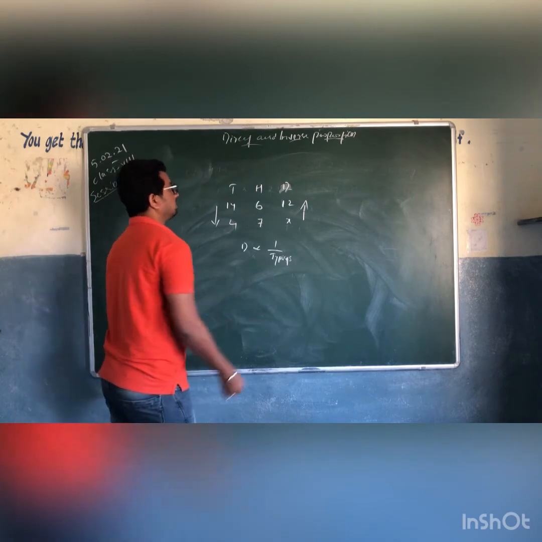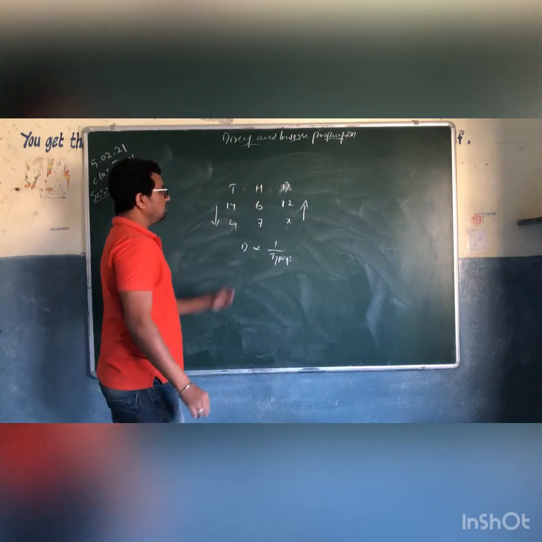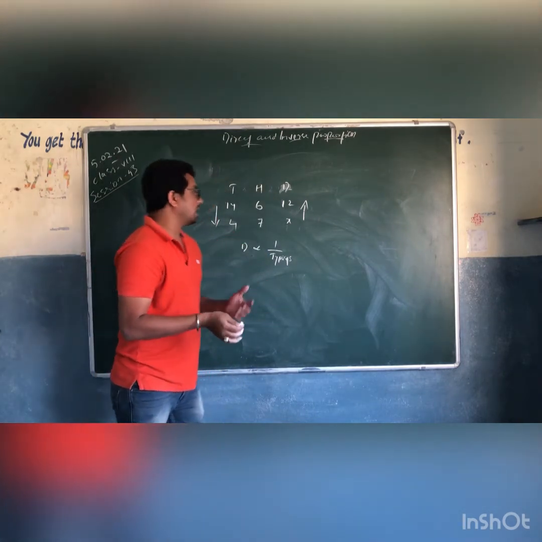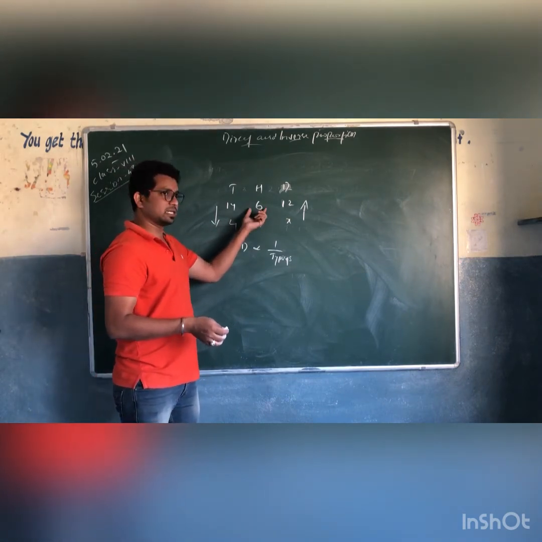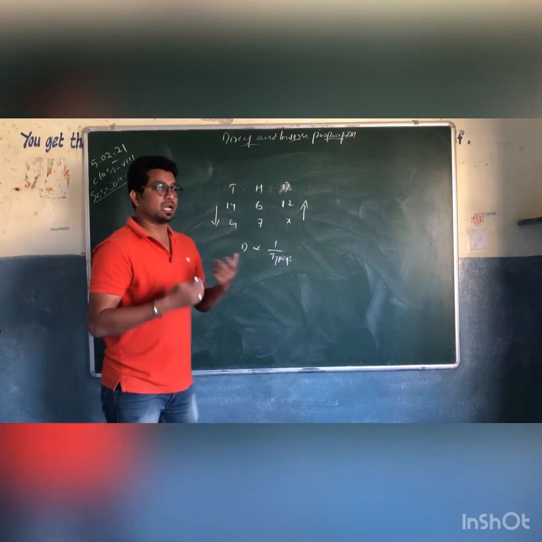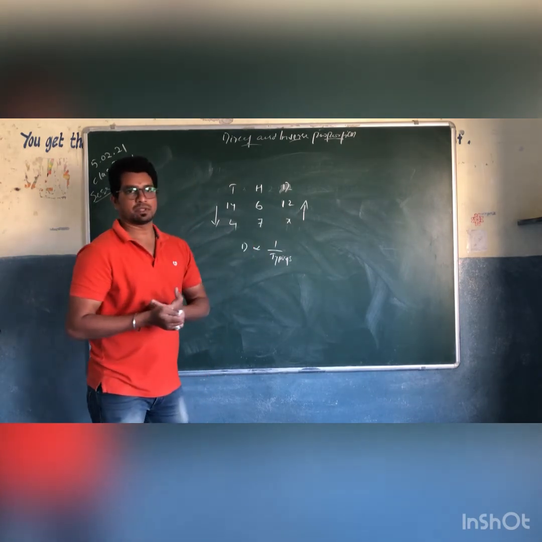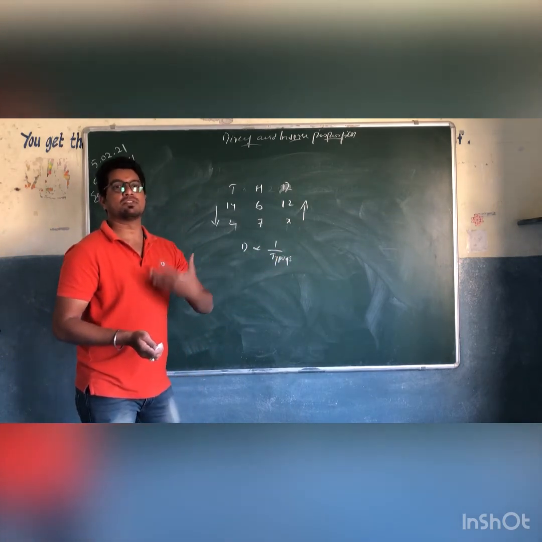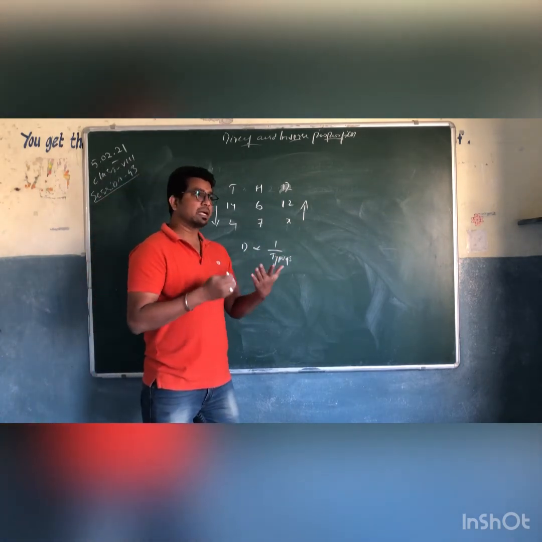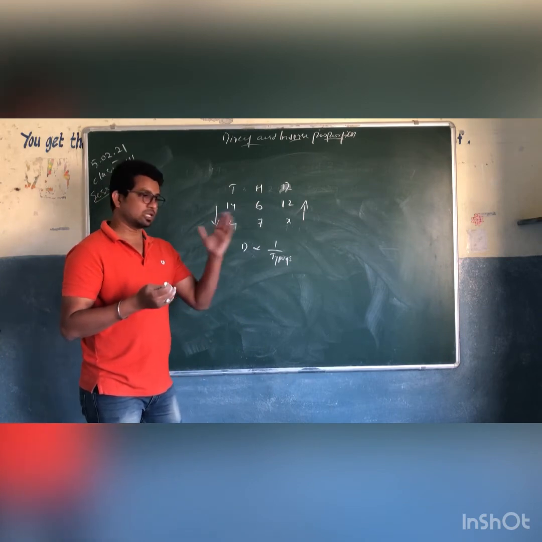Now next, suppose there are some people and each person is working for 7 hours per day. Earlier they used to work 6 hours and they took 12 days. Now they are working 7 hours per day. Will days be decreased or increased? Days will be decreased because they increased the work timings from 6 hours to 7 hours.